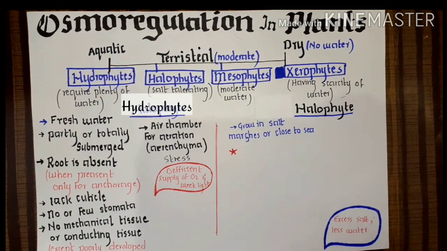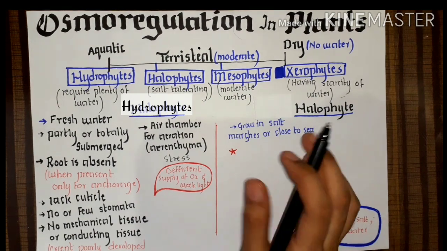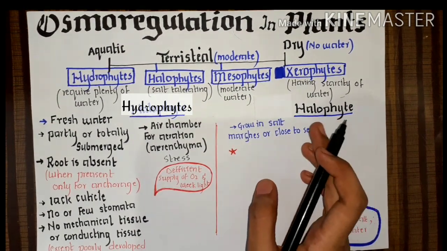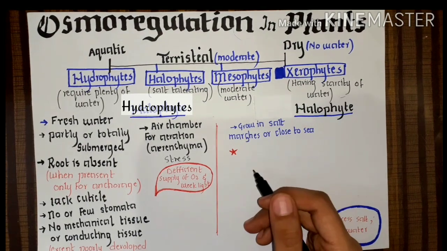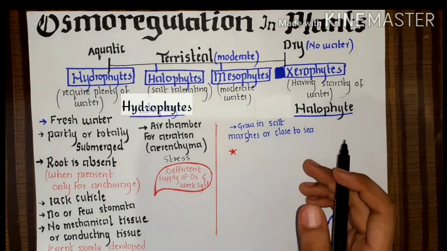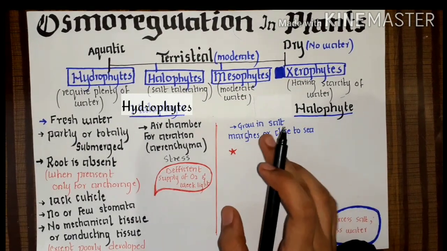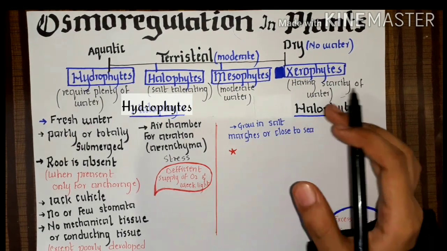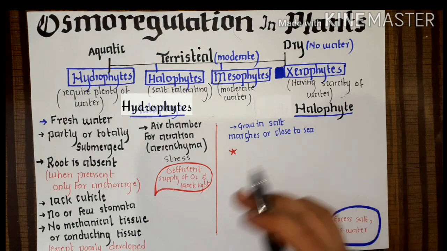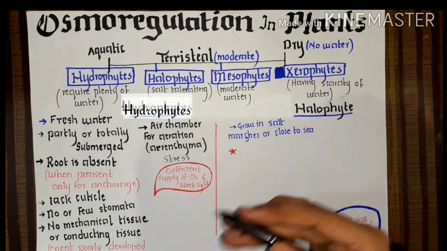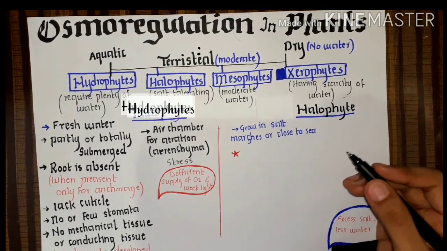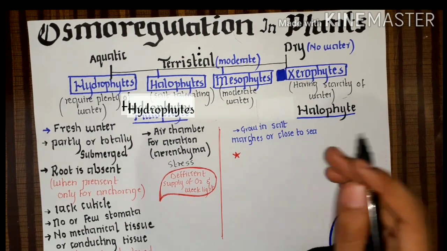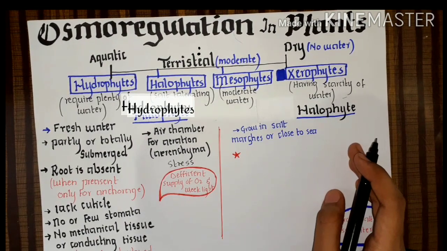Now commonly, which places have a large amount of salt? Large amounts of salt are present in the marshy areas or the areas close to seawater. So commonly we find halophytes near the sea or in marshy areas. Now how can these plants tolerate it? What is their adaptation? How do halophytes compensate for living as salt-tolerating plants?